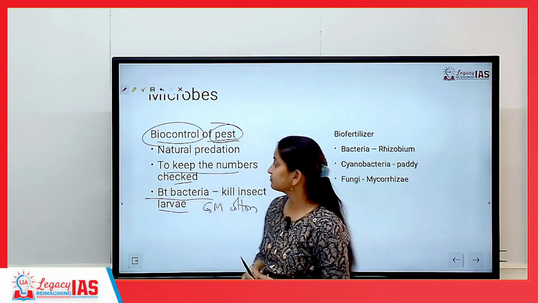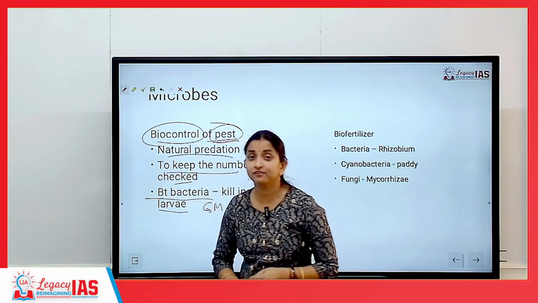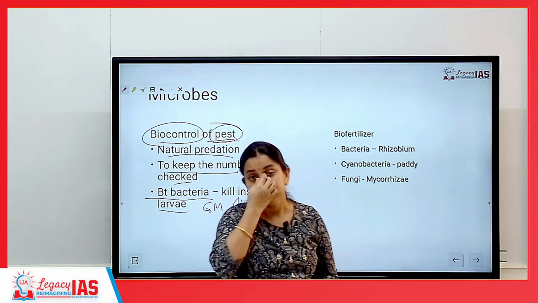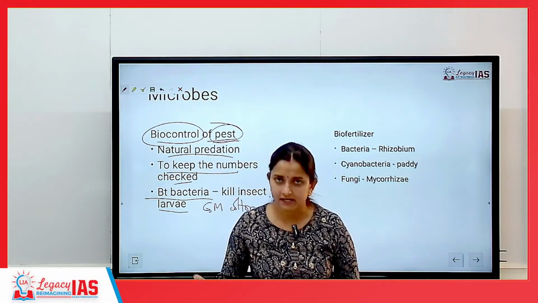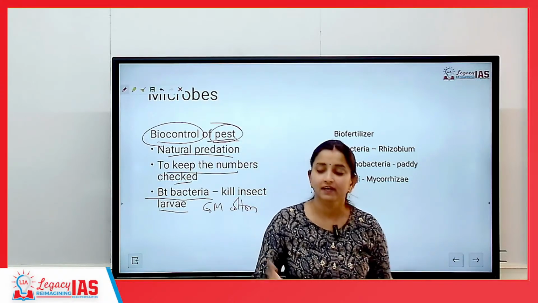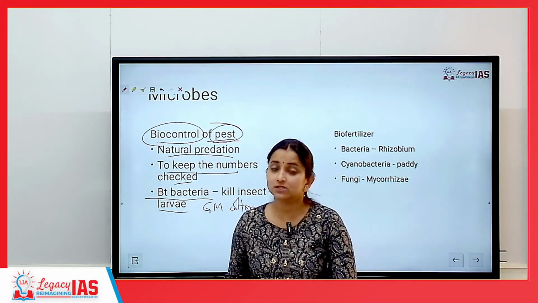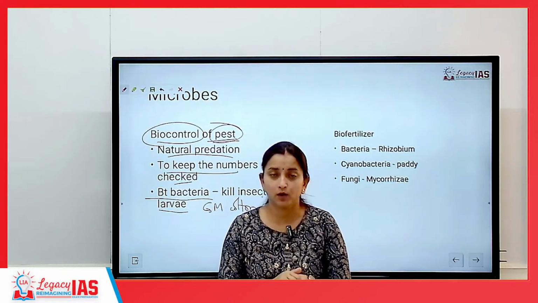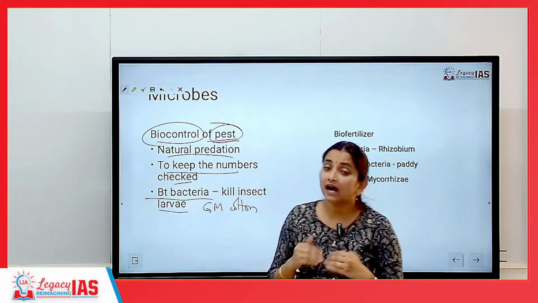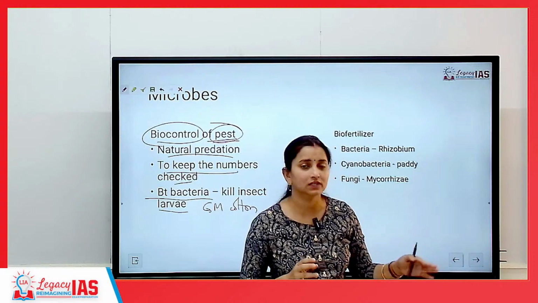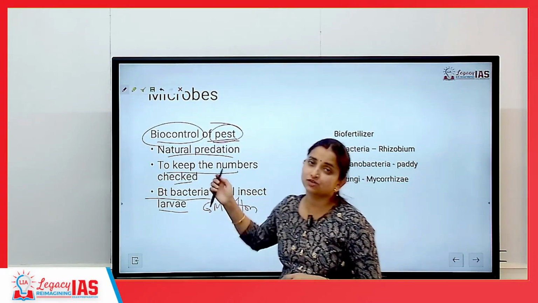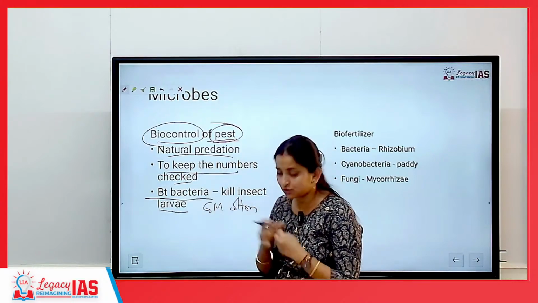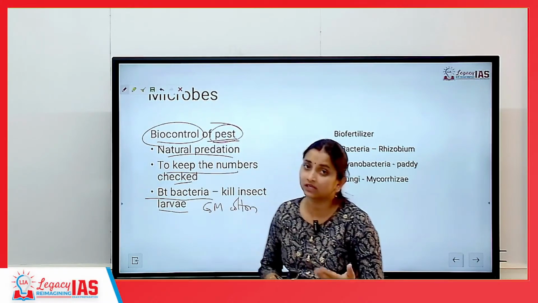Okay? So they work on the principle of natural predation. Natural predation matlab there is something provided by nature, be it bacteria, virus, protozoa, fungi, anything that has been provided by nature. This will be responsible for eating up on the pest. Okay? So the idea is that I cannot remove all the pest, but I can definitely keep a check on all of this through natural predation. By natural processes, this bacteria will be able to kill out on the pest.